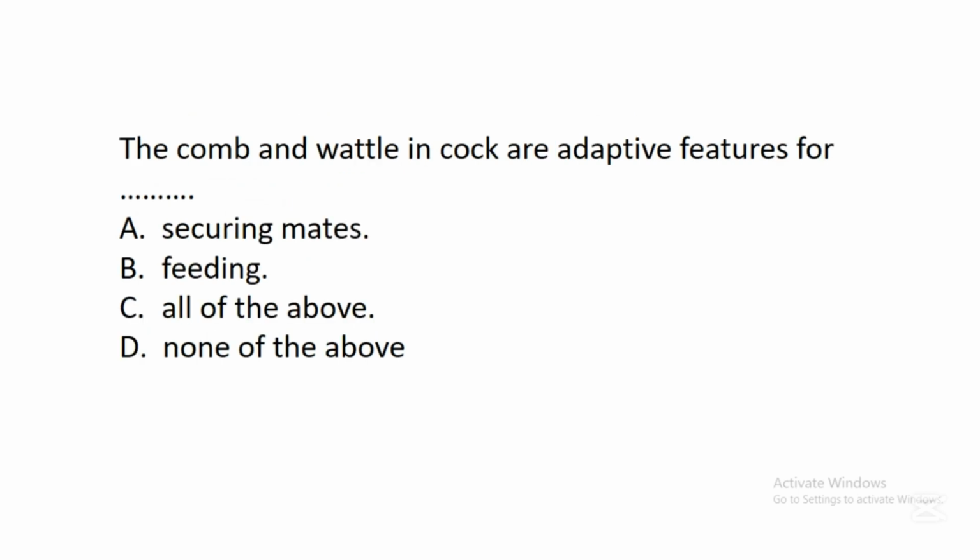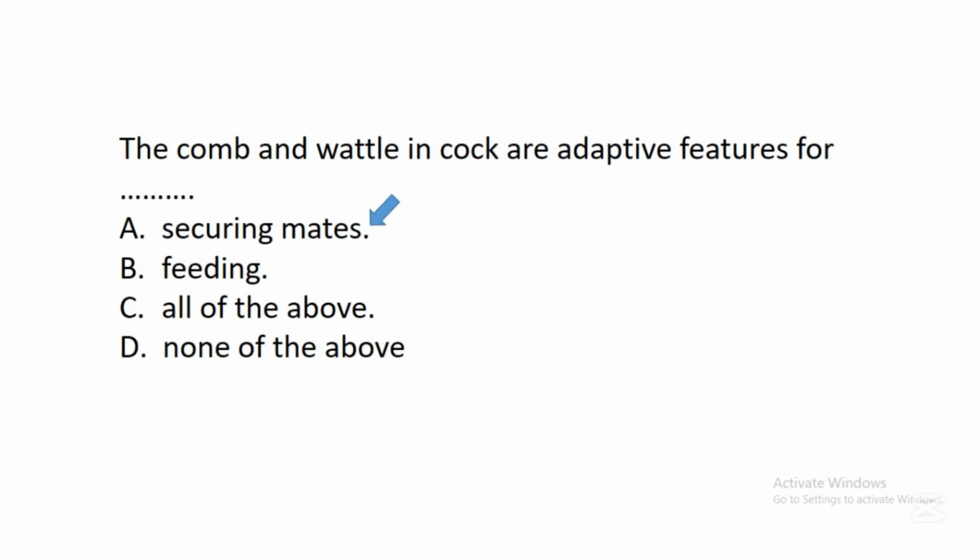The next question says, the comb and wattle in cock are adaptive features for A. Securing mates, B. Feeding, C. All of the above, D. None of the above. In this question, the correct answer is A. Securing mates.